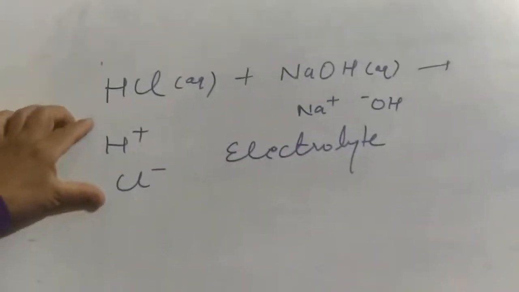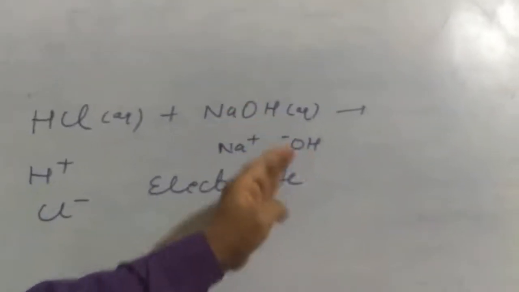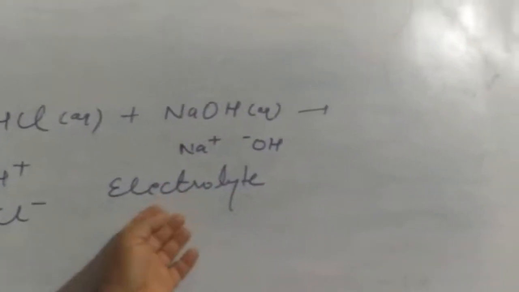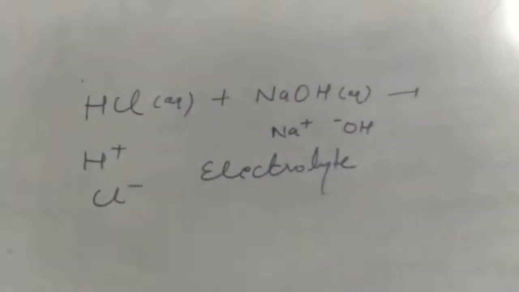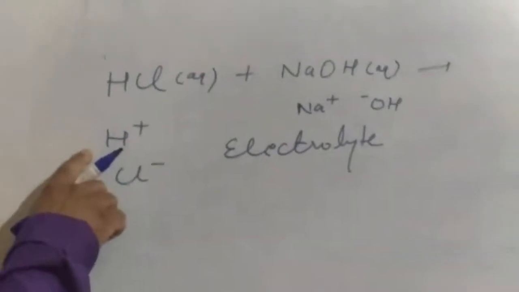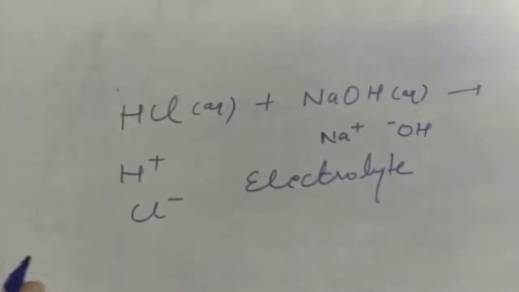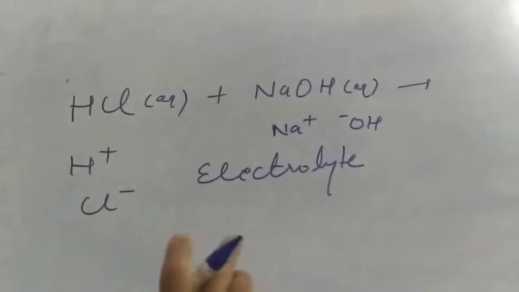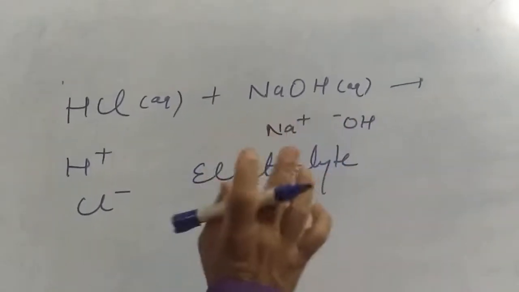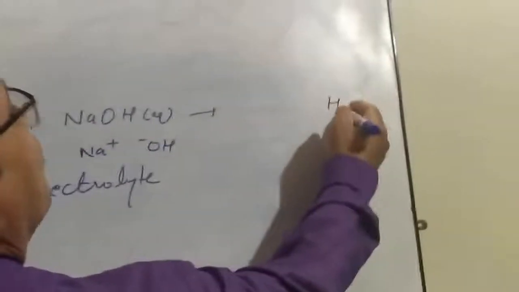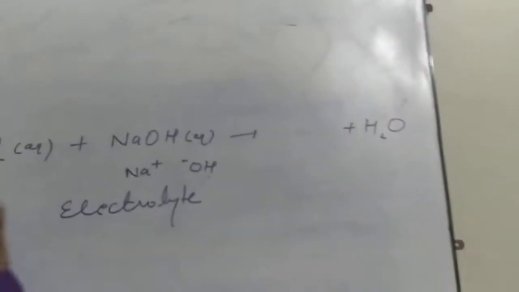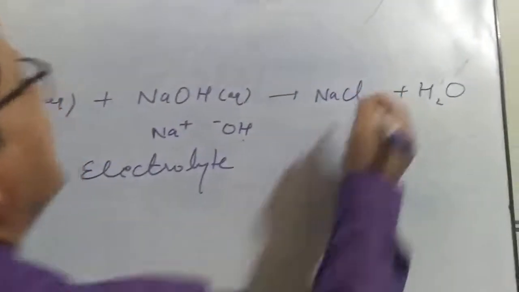Okay, they are producing different ions, that is true. Acid gives H plus ions, bases give OH minus ions, but one thing is common, that they both are electrolytes. Okay, so this time suppose I am adding HCl to NaOH. HCl is an electrolyte, dissociates and gives H plus and Cl minus ions. NaOH is also an electrolyte, giving Na plus and OH minus ions. Now H plus is going to combine with OH minus and it forms water. Na plus reacts with Cl minus, it gives NaCl.